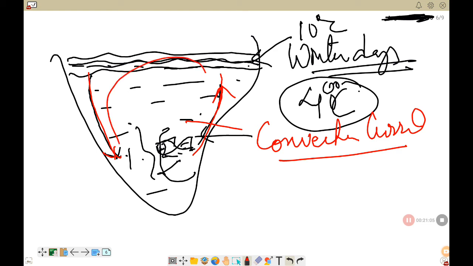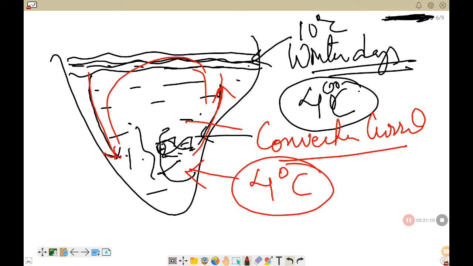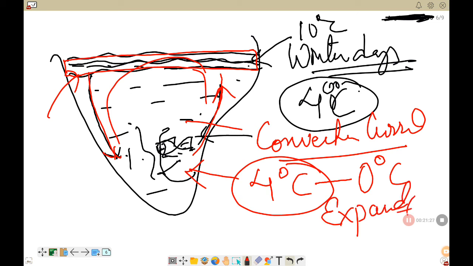So this process will continue until the entire water in the pond has a temperature of 4 degrees Celsius. Now when the water further starts to cool down, it will expand. You know that water on cooling from 4 degrees Celsius to 0 degrees Celsius will expand. When the water expands, its density will decrease, so it will not sink down but will start to float here. So as the temperature lowers and lowers, the upper layer of the water will start to freeze and it will form an ice crust here.